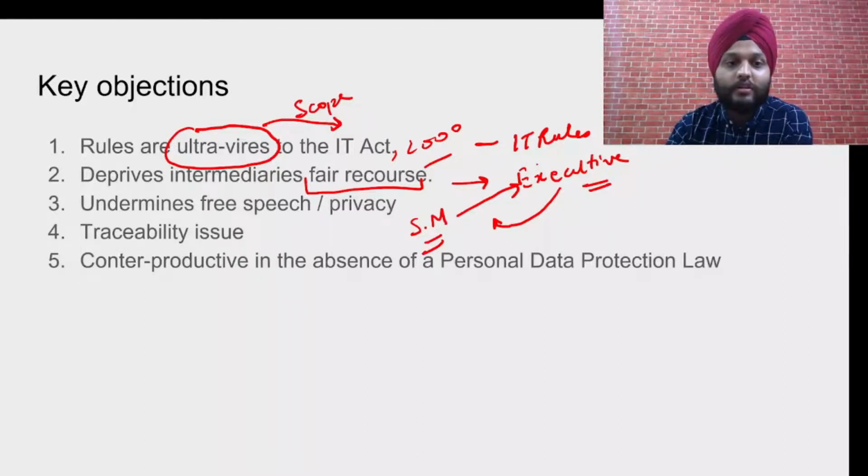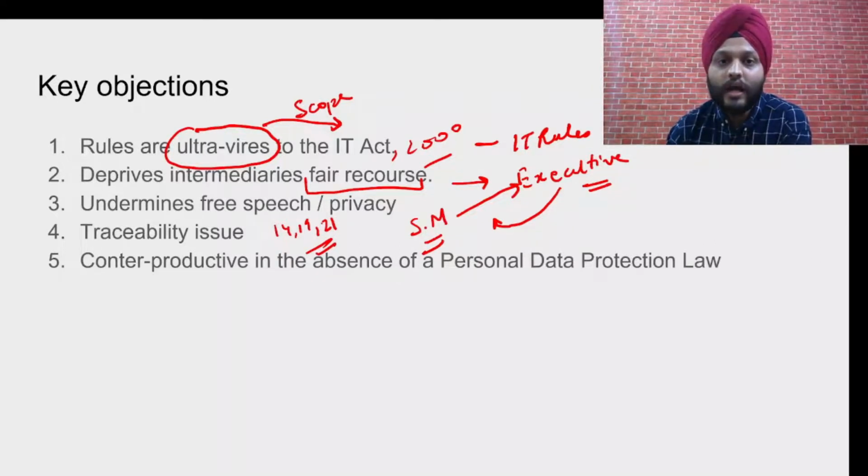Third, it undermines free speech and privacy. So we can say that it is violative of Article 14, Article 19 and Article 21. I didn't say this, it is the Puttaswamy judgment which says that the right to privacy is a fundamental right and it is protected by Article 14, 19 and 21.